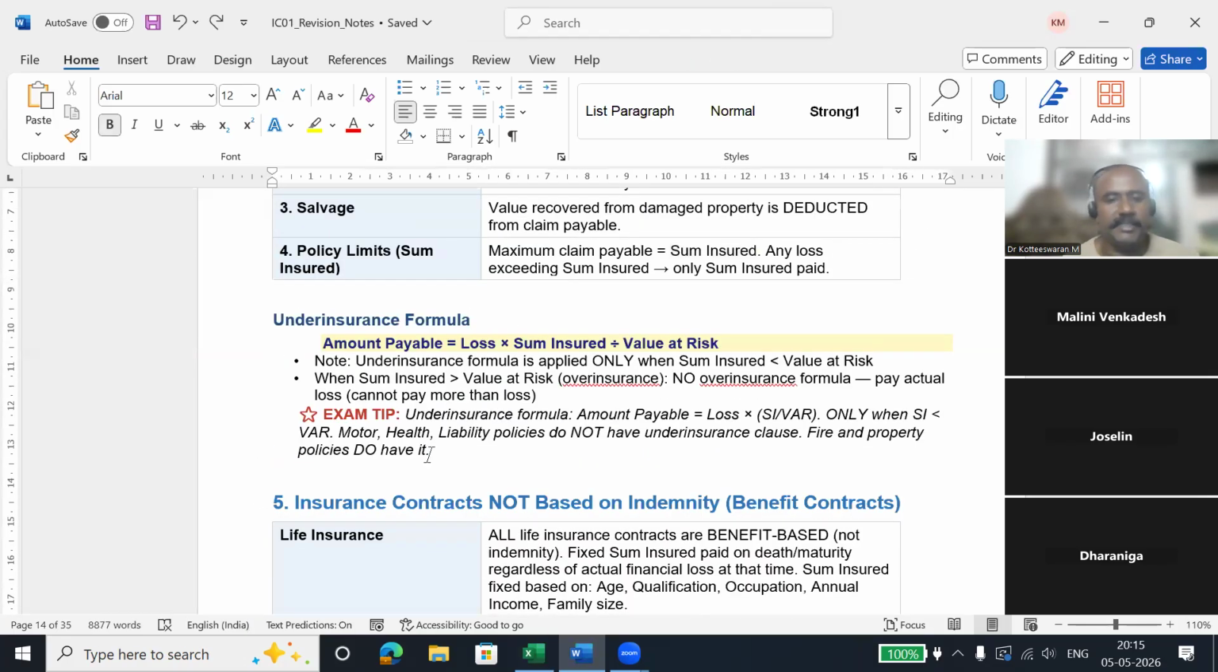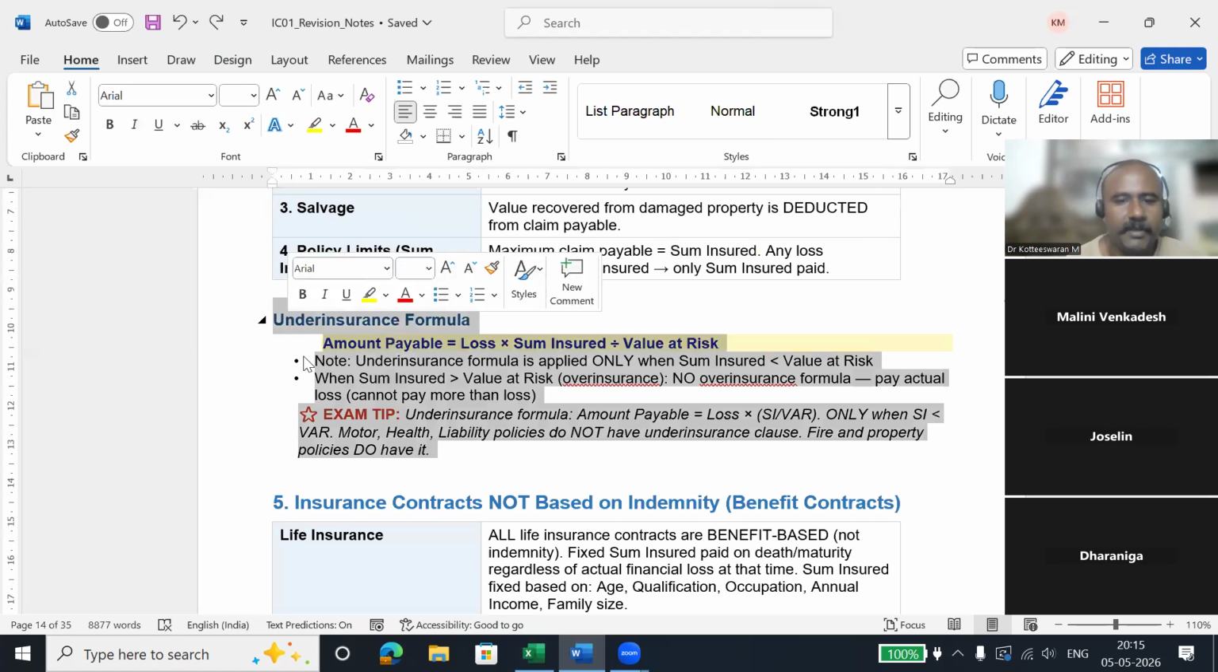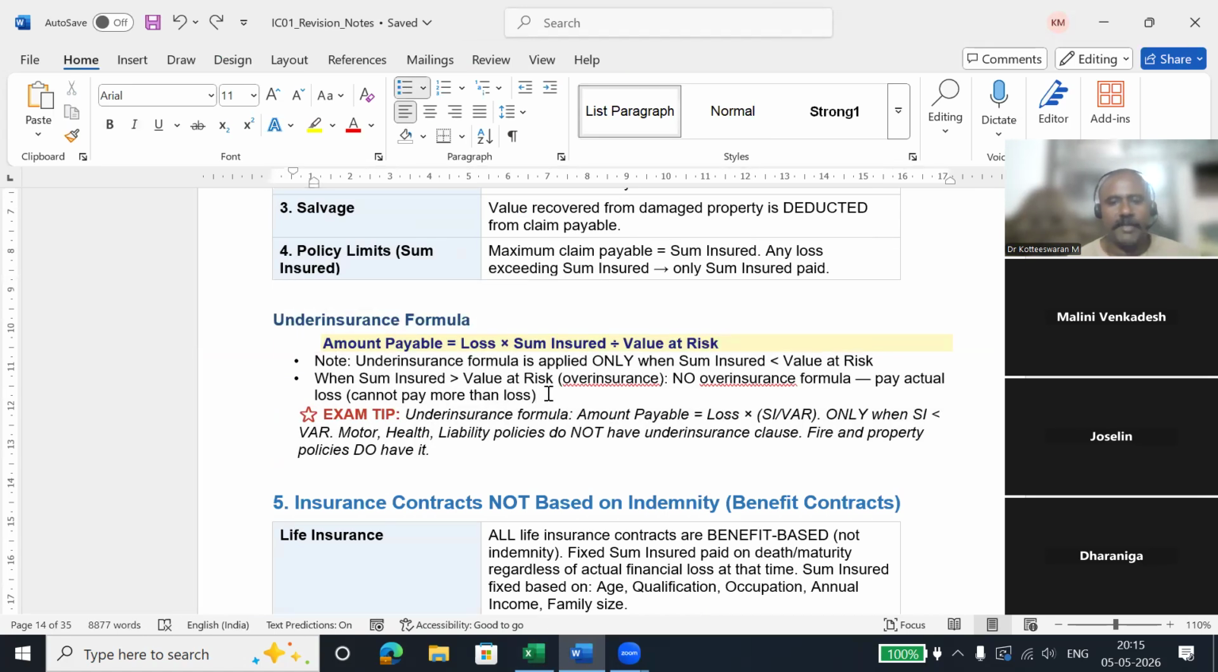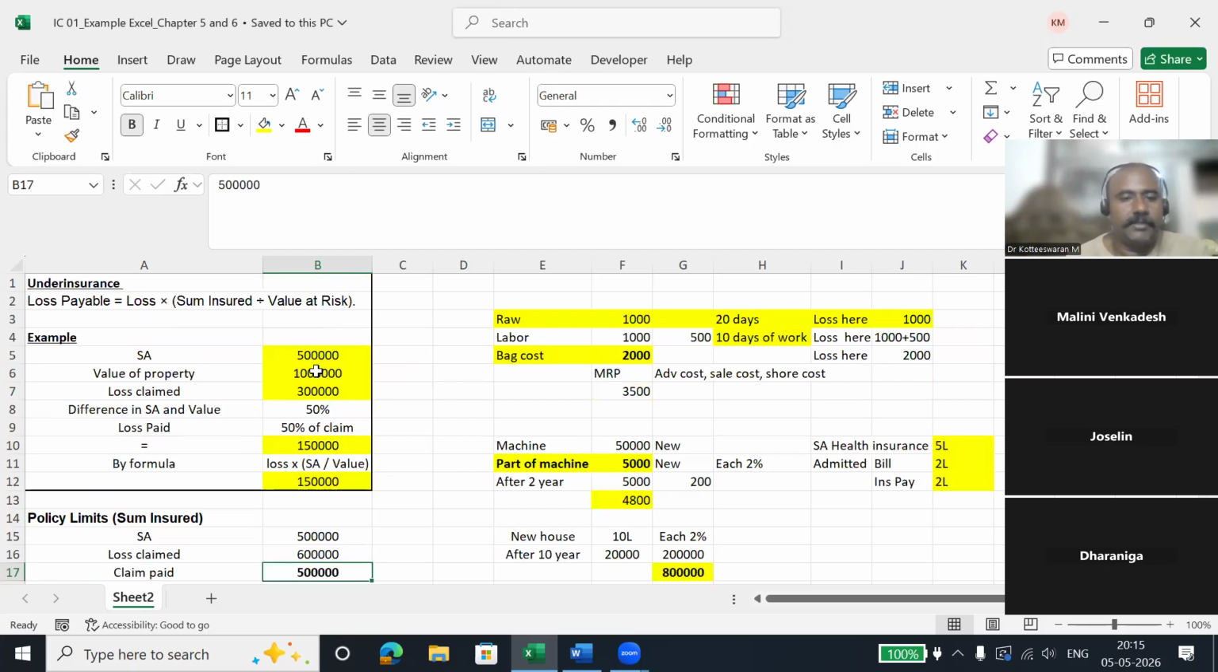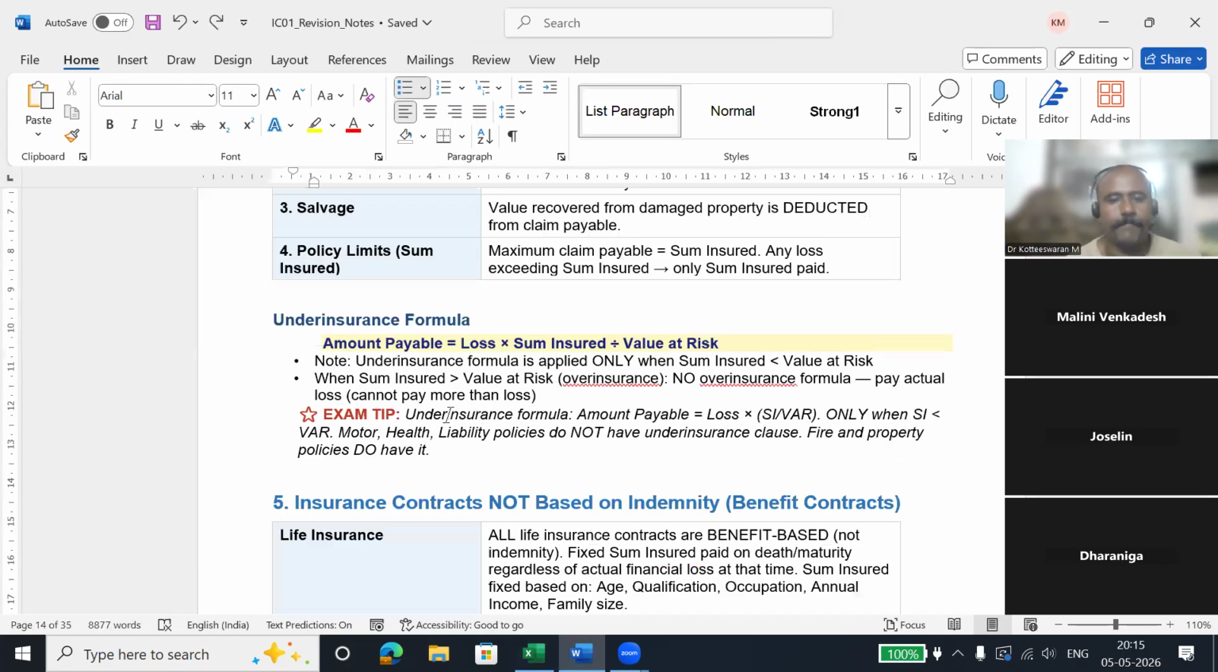So this is under insurance formula. I already taught you elaborately. This under insurance formula only applies if the sum assured is less than the value at risk. So the value of the property should be greater and the sum assured should be less. Then only this under insurance formula will apply. If it is vice versa, that is over insurance. You cannot apply this formula.